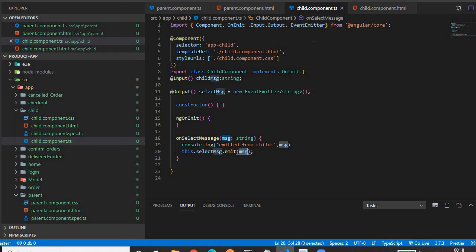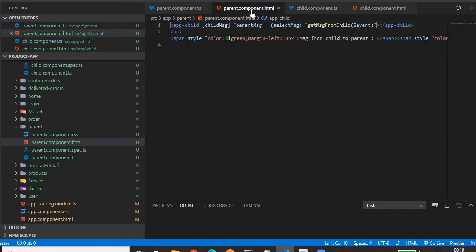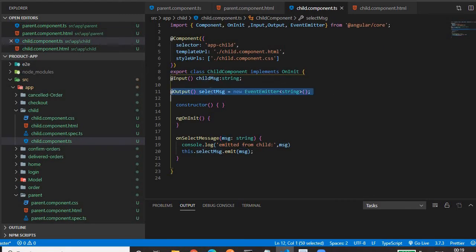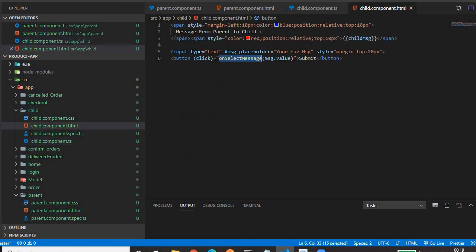Next, we will go to the parent. We will see how the parent will catch it. In the parent component HTML file, if you see, in the brackets we have written the custom event. This is the custom event that we have created in the child component using new EventEmitter. You can compare this with the click event also. We write the click event in the HTML file in the brackets.